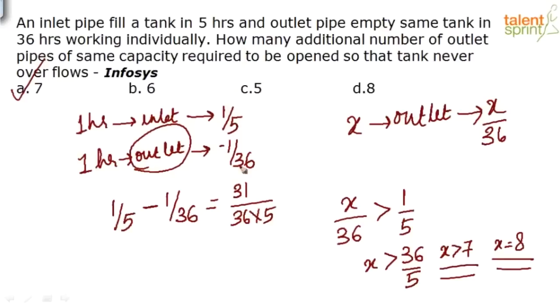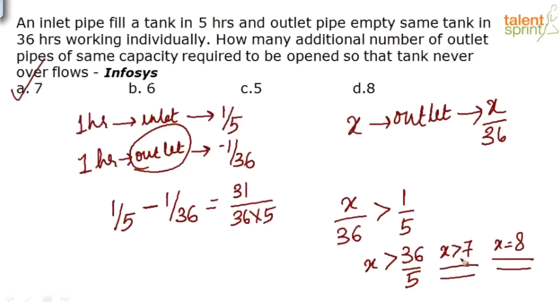So I am assuming that I have x outlet pipes. So if I have x outlet pipes, what will be the work done by these outlet pipes in 1 hour? They will do x by 36, right? That will be the work done by all these x outlet pipes that I have. So if x by 36 is greater than 1 by 5, the work done by the outlet pipes is greater than the work done by the inlet pipe, then the tank will not overflow. So x will be what? X will be greater than 36 by 5, or I can say x will be greater than 7.